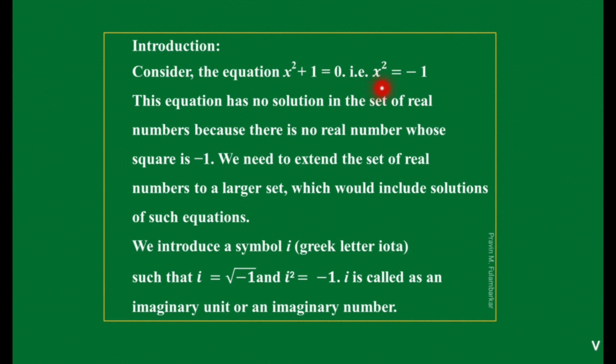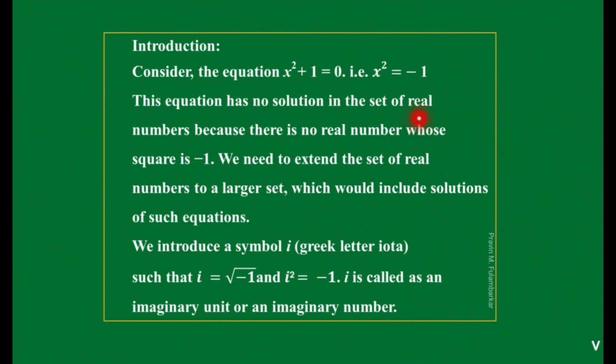But you studied that the square of any number is always positive. Here, when we transfer this plus 1 to the right-hand side, we get x square equals minus 1. So this contradicts that condition, that the square of every number is positive. So we need to introduce a new concept here, the imaginary unit. See, this equation has no solution in the set of real numbers. Why do we say only real numbers?